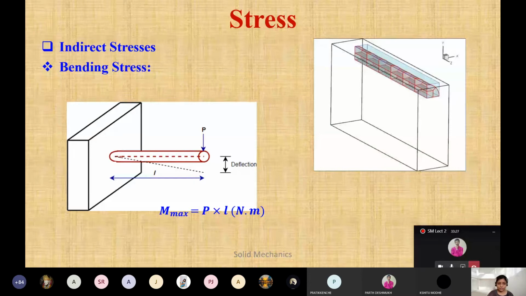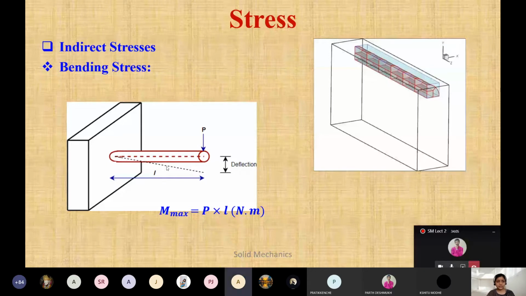In the middle it will try to bend. So that is actually called the bending stress. Again, it depends on the loading action, कि load कैसे act हो रहा है and how the bending will be. Whatever bending there is, there will definitely be a deflection. If both ends are fixed and we apply a load from the middle, the fixed ends will not have any deflection. But what about the middle area? Middle area में deflection रहेगा. Clear this one?